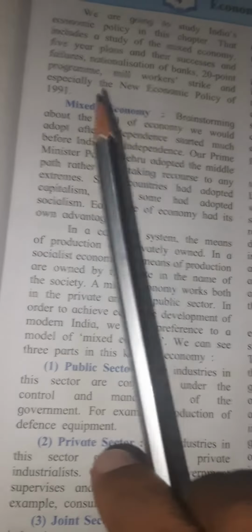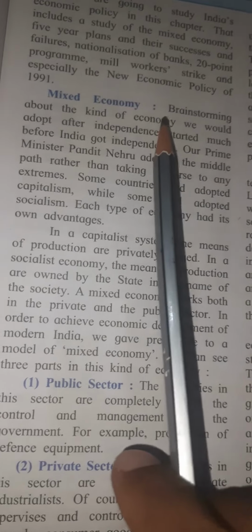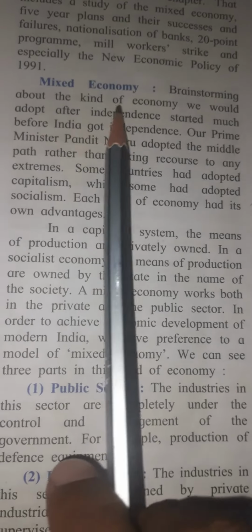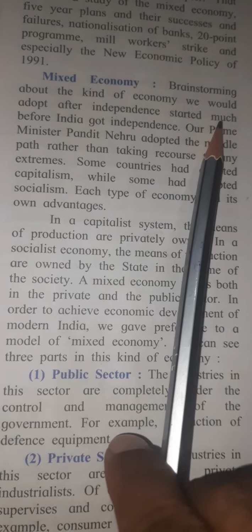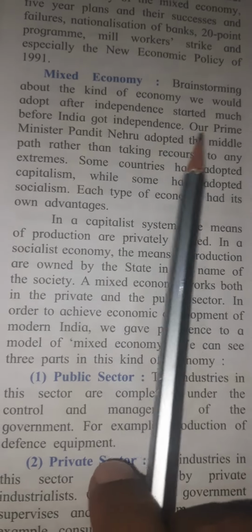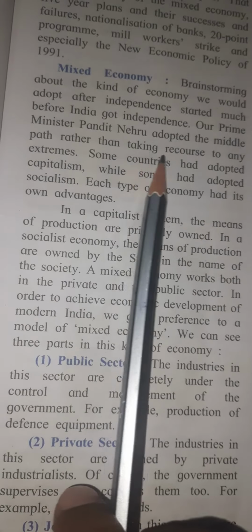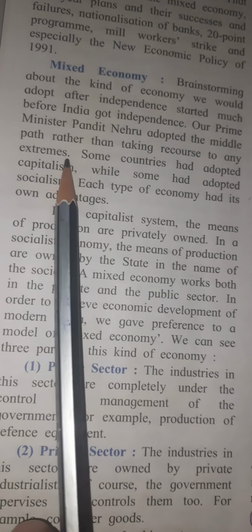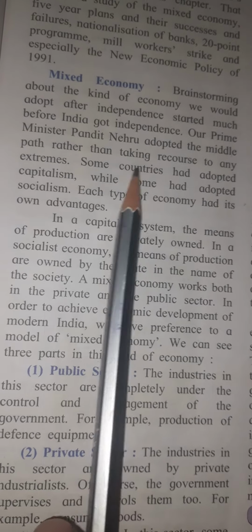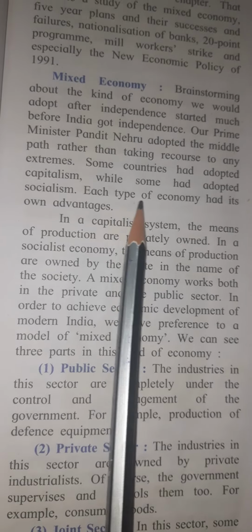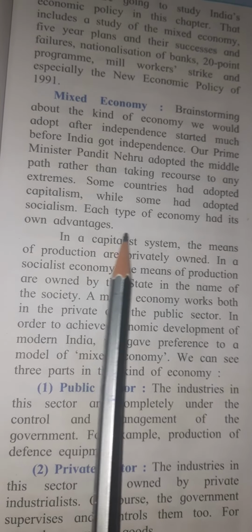Mixed economy. So what is mixed economy? We are going to read it. Brainstorming about the kind of economy we would adopt after independence started much before India got independence. Our Prime Minister Pandit Nehru adopted the middle path rather than taking recourse to any extremes. Some countries had adopted capitalism, while some had adopted socialism. Each type of economy had its own advantages.